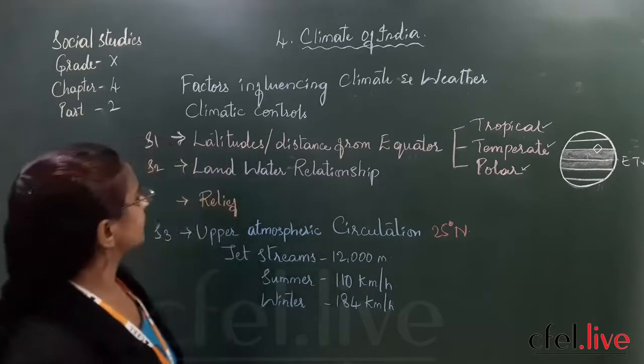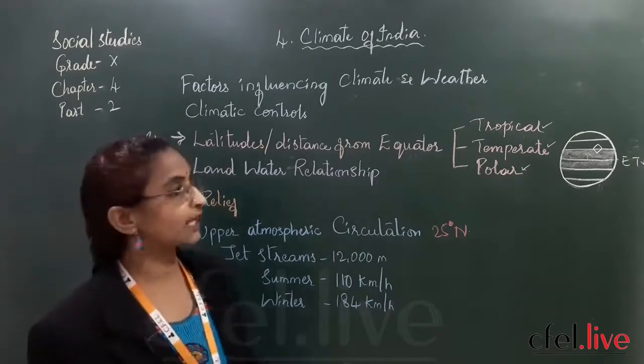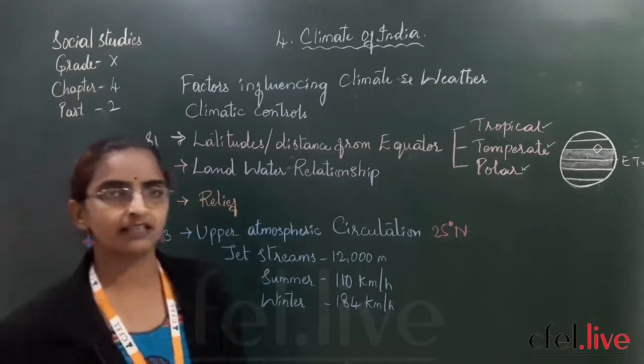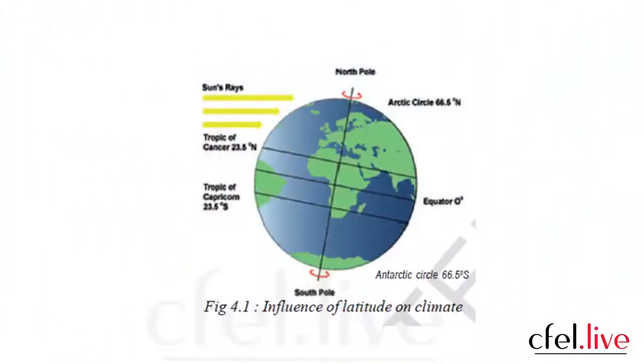Now before going to the next one, I would like to show you the slide. Slide number 1. So what are you seeing in slide number 1? See, this is how the sun's rays fall very slanting as they go to the north part of the earth. Yes or no? Yes. So that differs the amount of temperature received at the center part, on the equator, and it reduces gradually as it moves towards the poles, whether north pole or south pole.